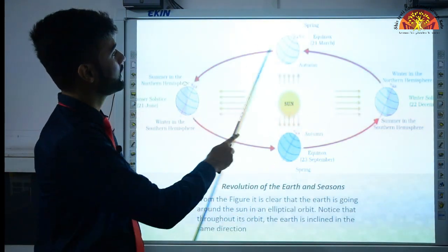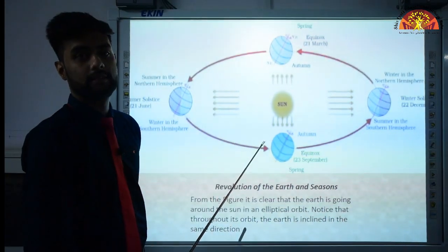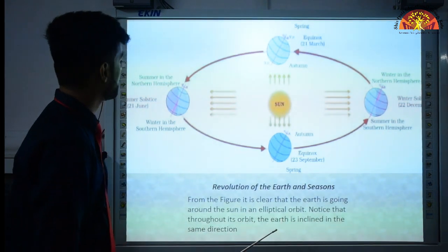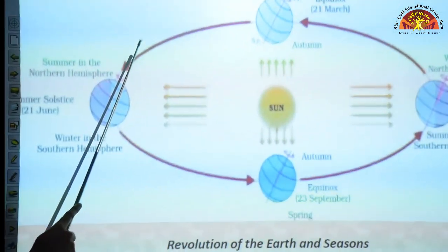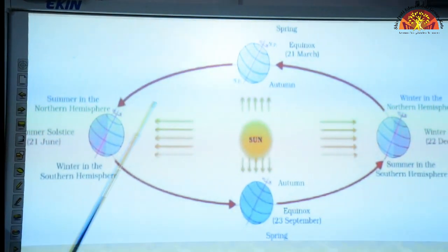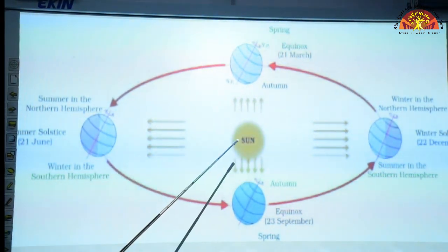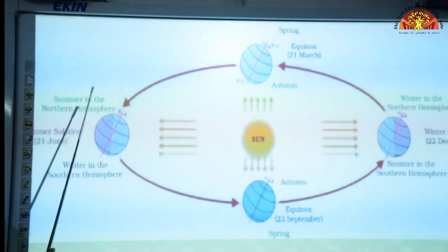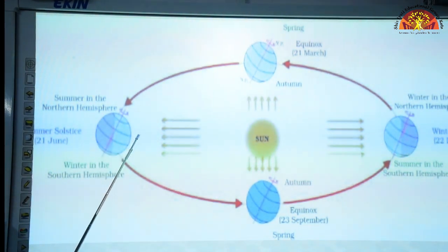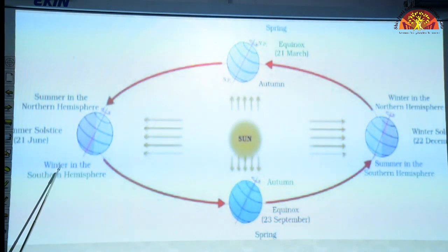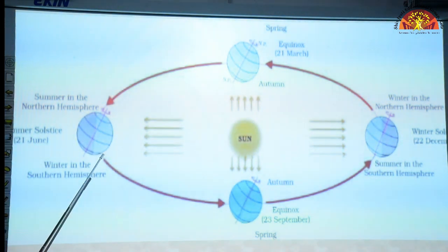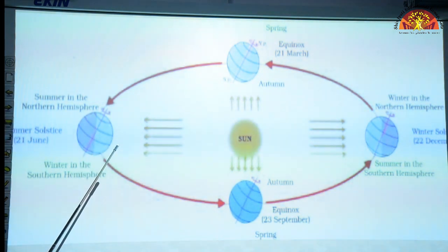Now you can see in this diagram how the earth takes a revolution around the sun. Starting from here, as you can see, the earth is tilted towards the sun. The northern hemisphere is tilted towards the sun. So what will happen? The northern hemisphere will experience summer, while the southern hemisphere will experience winter. 21 June is known as summer solstice, means it is the longest day on the earth.